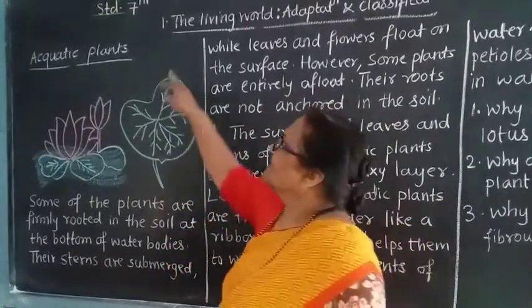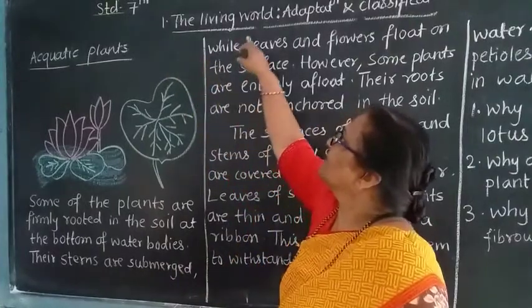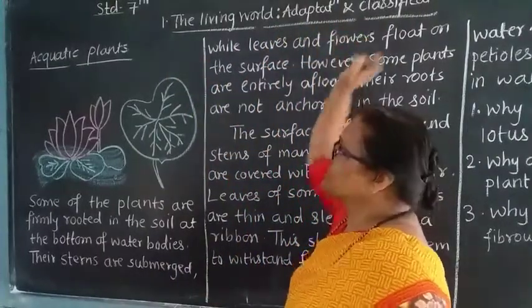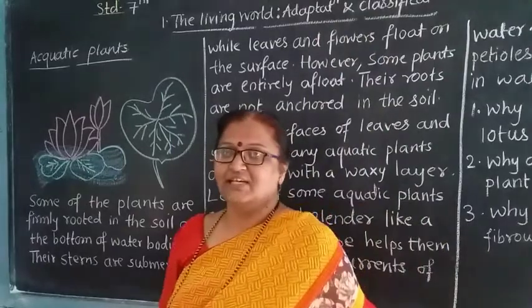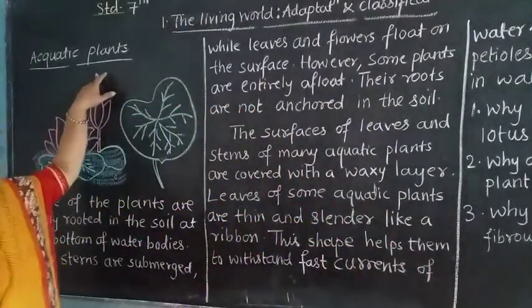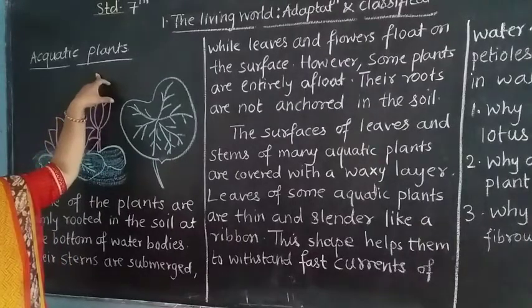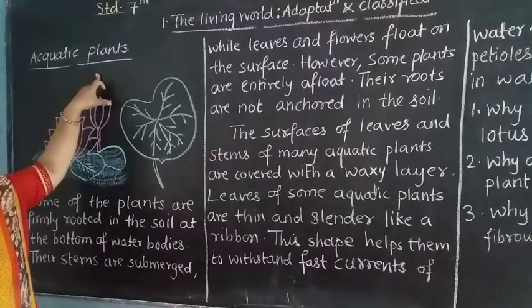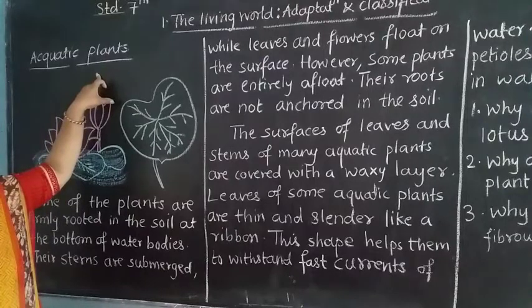We have started lesson number one, that is the living world, adaptations and classifications. In that, today we are going to see the aquatic plants. Aquatic plants are the plants which grow in the water, or you can say which lead their life in the water.